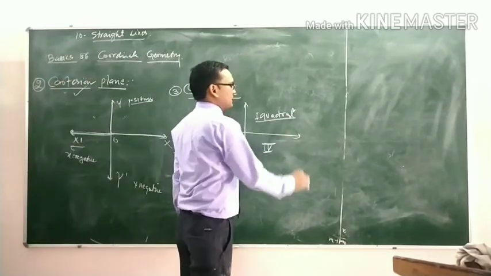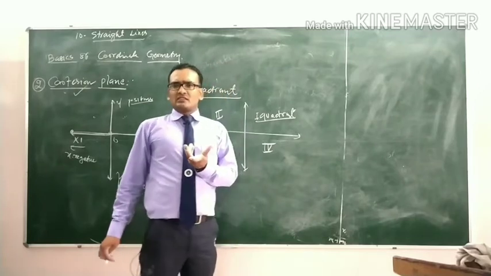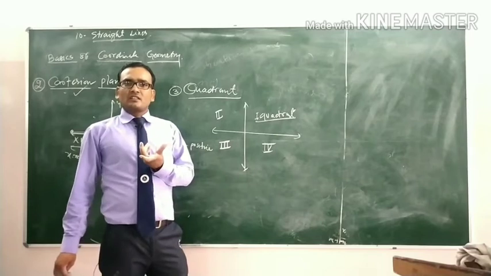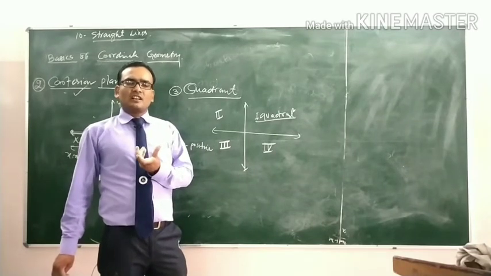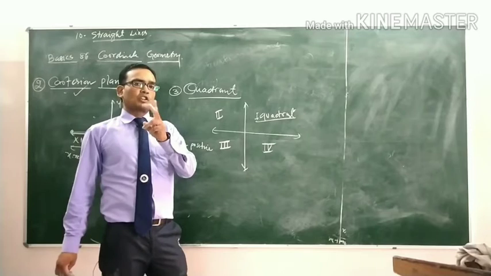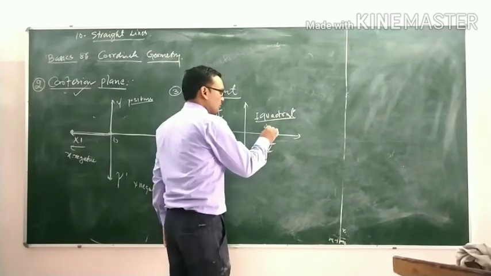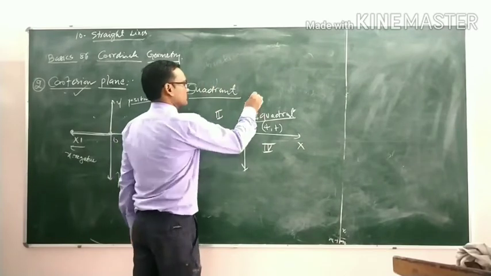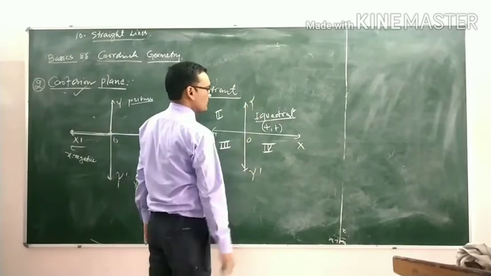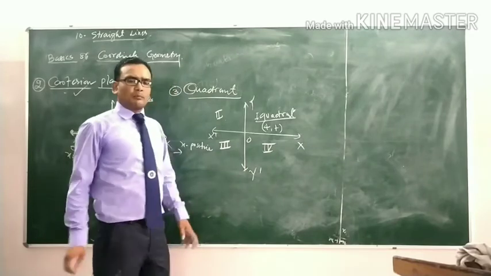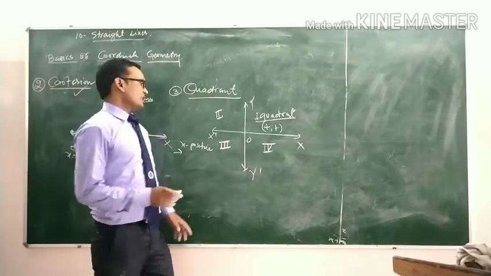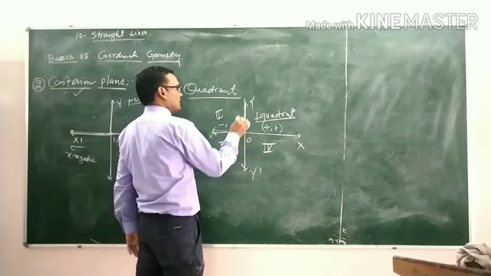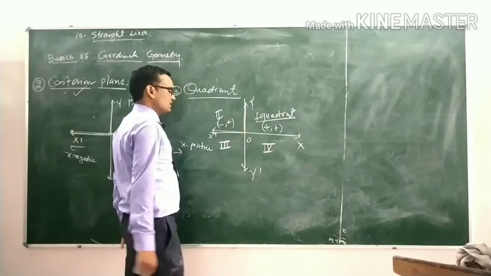For a point plotted in the first quadrant, the coordinate of the abscissa and the coordinate of the ordinate both are positive. That means positive, positive. For a point plotted in the second quadrant, the abscissa is negative and the ordinate is positive.